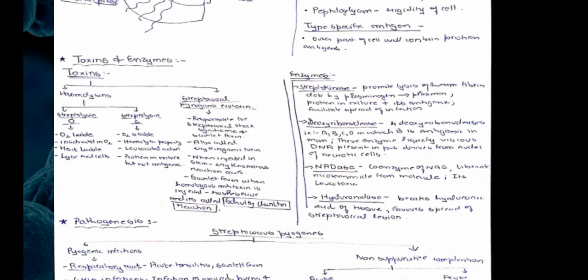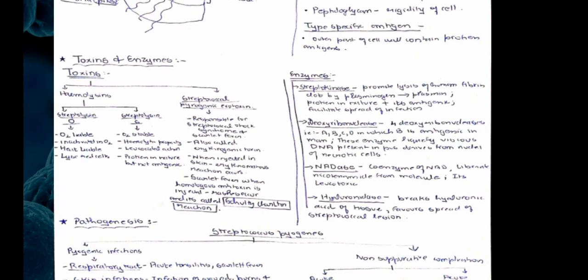Coming to the enzymes, there are four types of enzymes we will see in Streptococcus pyogenes: streptokinase, deoxyribonuclease, NADase, and hyaluronidase. Streptokinase promotes lysis of human fibrin clot by converting plasminogen to plasmin, and it is protein in nature. It is also antigenic in nature, and it facilitates spread of the infection very easily.